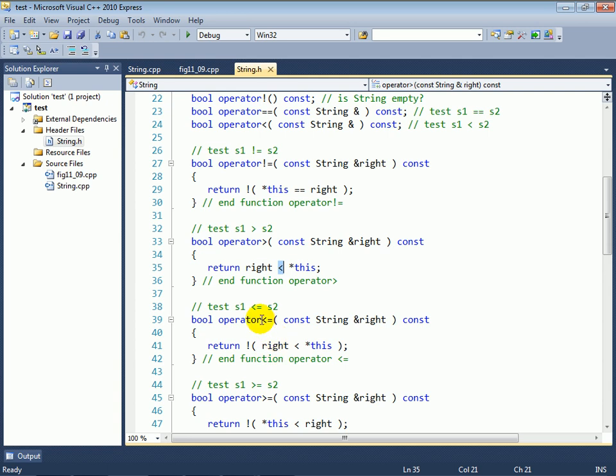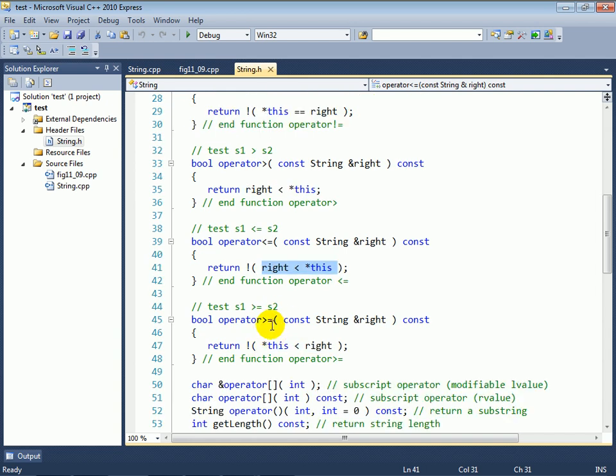Now, in the case of less than or equal to, what we're doing is we're reversing the operands first, and then applying the not operator here as well. So if I want to know if the left operand is less than or equal to the right operand, first I'm going to check to see if the right operand is less than the left operand, and then I'm going to apply the not operator to that, and that gives me the equivalent of the less than or equal to operator. And I do a similar thing here for the greater than or equal to operator as well. If *this is less than the right operand, then simply returning the opposite of that tells me what the value for greater than or equal to should be.